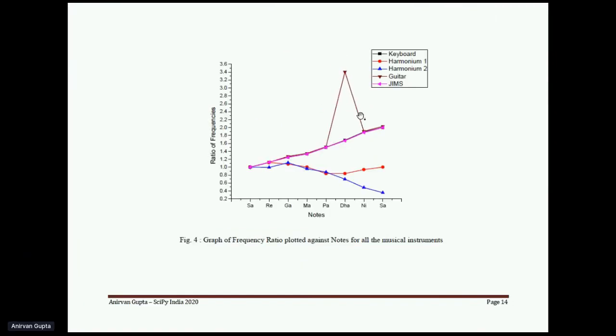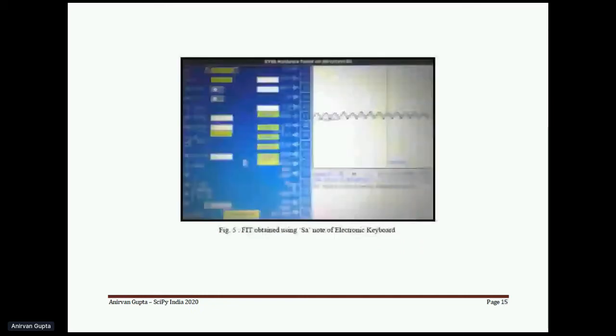So now what we have done is we have tuned this string. We could not do it with the harmonium because it requires some skill and labor. We have tuned this string of the guitar. We have tightened the screw, and then we have taken the readings, and we have repeated it a few number of times. So this is the fit that is obtained using the Sa note of the electronic keyboard. This is just an example. And from this window, we can directly obtain the frequency of the string.